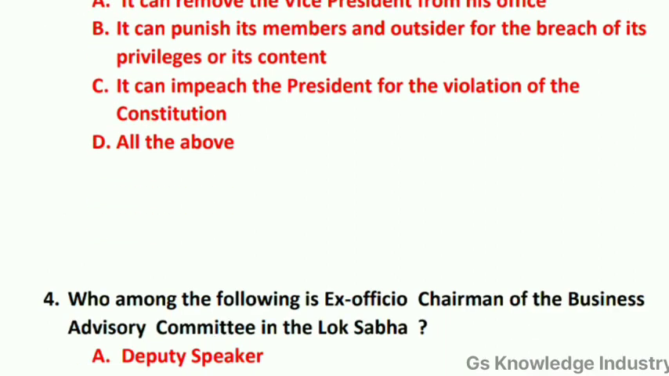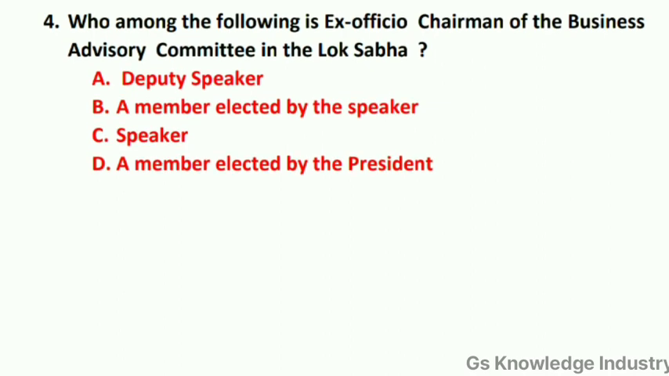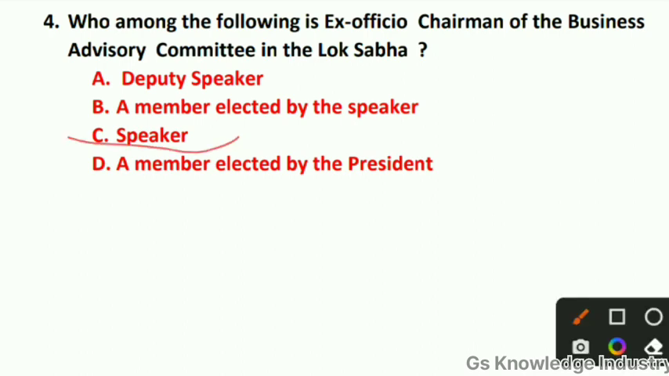And question number four: who among the following is ex officio chairman of the Business Advisory Committee in the Lok Sabha? Option A, Deputy Speaker. Option B, a member elected by the Speaker. Option C, Speaker. Option D, a member elected by the President. Here the correct answer is option C. Option C is the right answer, Speaker, right? Who among the following is ex officio chairman of the Business Advisory Committee in the Lok Sabha? The right answer is Speaker.